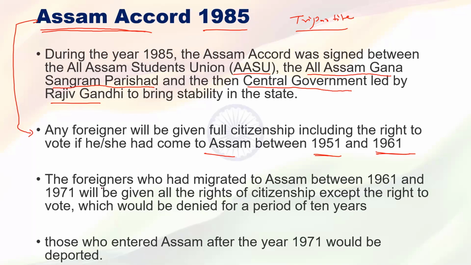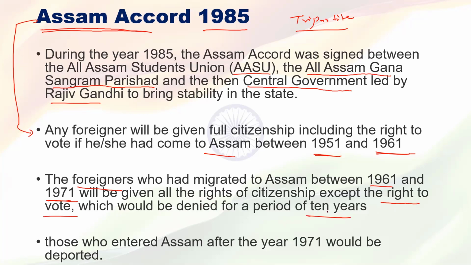Then the second provision was for foreigners who migrated from East Pakistan to Assam between 1961 and 1971. They would get citizenship status as well as the rights of a citizen, except one right: they did not get the right to vote. That was for 10 years.